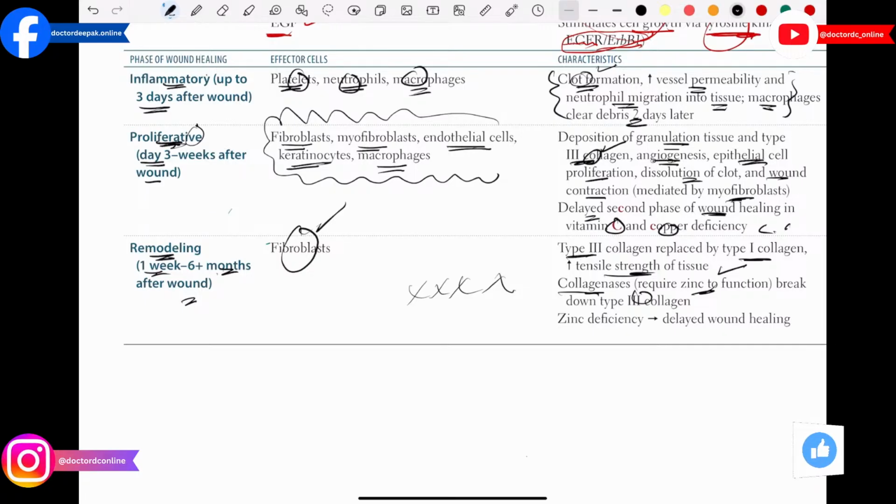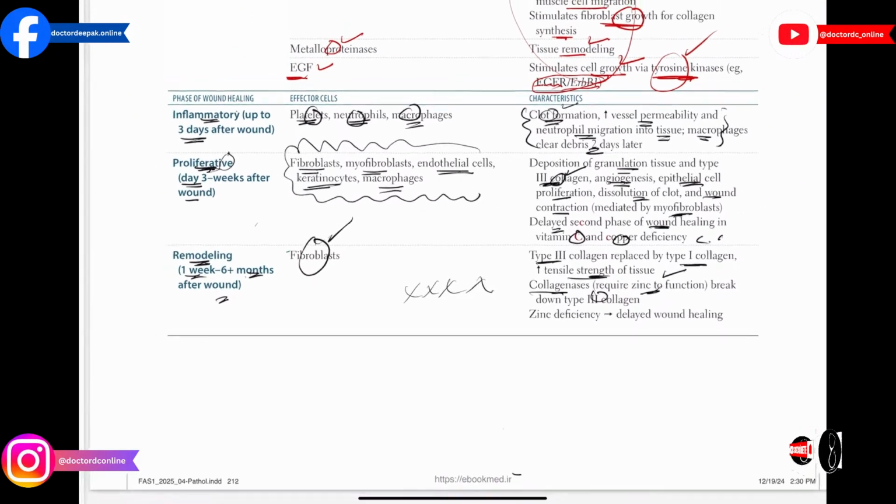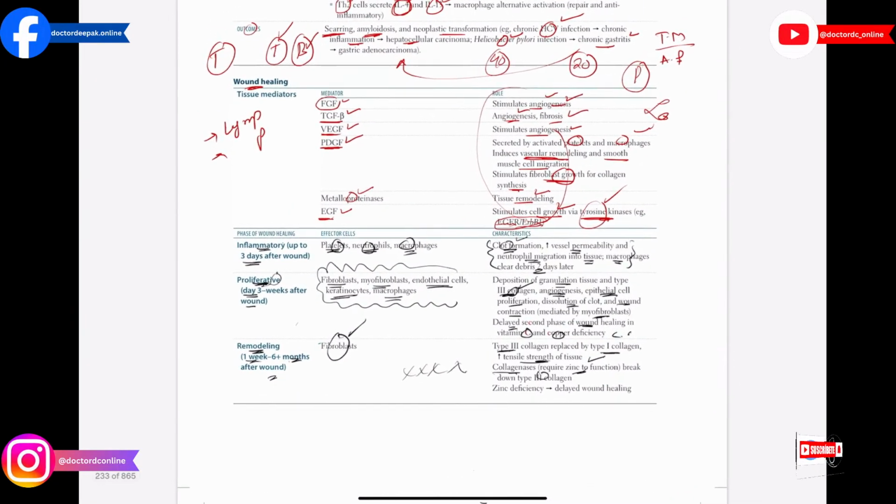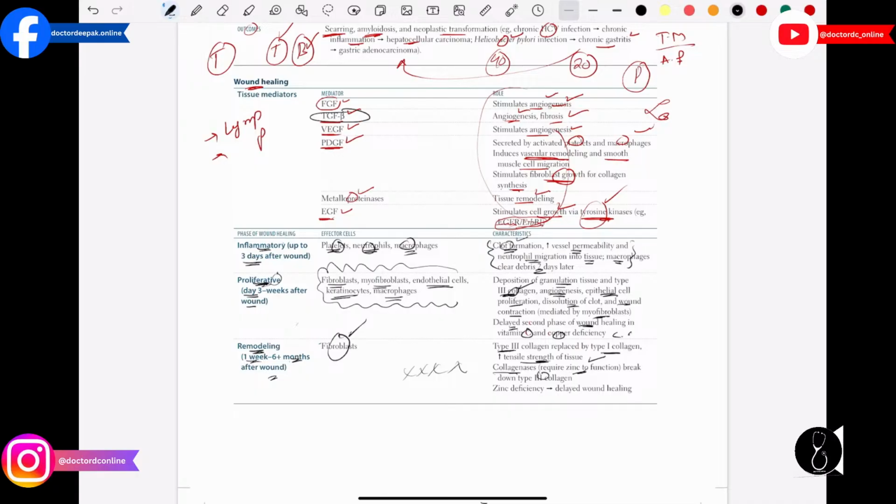Let's take a quick review from this page, like what are the important MCQs they can ask you in the exam. First of all, you guys have to remember what are the mediators that are going to participate in wound healing. The mediator that is going to contract the wound is the myofibroblast. Then the important mediators for angiogenesis: we have vascular endothelial growth factor. We have transforming growth factor beta, which is also anti-inflammatory. Here they didn't mention it, but you guys can also write that transforming growth factor beta is anti-inflammatory also. So these are the important points.